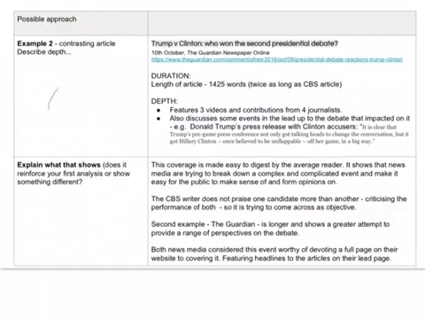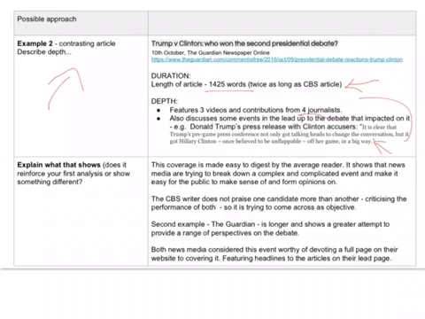And now I'm also going to include a second example, a second article, and I'm going to briefly also describe the duration of that. So I've got the word count here. It's actually twice as long as the CBS one, important to note, and the depth. This one's a good one to compare because it has taken the approach of having 4 journalists giving perspectives in the article rather than just the one in the CBS one. And I've put a quote there as well of one of the focuses in the article.